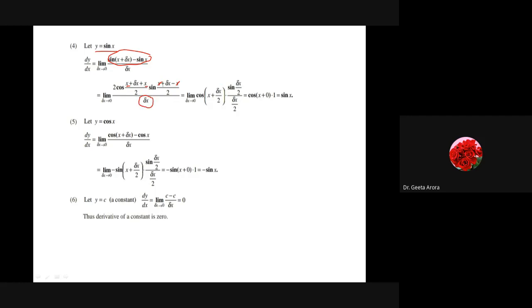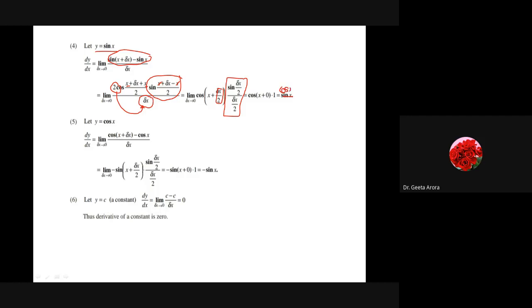And we know the limit of sine of del x by 2 divided by del x by 2 gives me 1. So what we have done is taken the 2 for the division in the denominator as del x by 2, so finally this gives me the value 1. And if I take the limit del x tends to 0 in the first expression, this gives me cos of x plus 0, that means cos x. So here we have a misprint. The answer is finally coming as cos x.